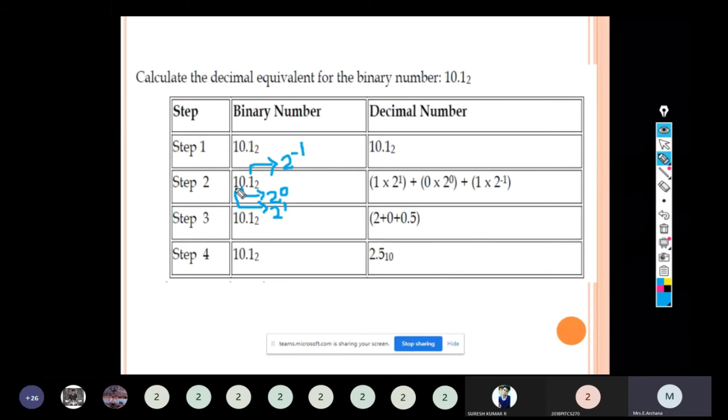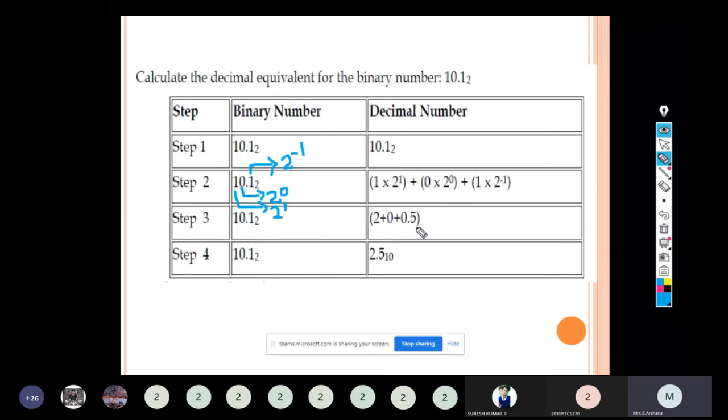So start from the first bit of 10.1. 1 into what is the weightage? 2 power 1, plus 0 into 2 power 0, plus 1 into 2 power minus 1. 2 power 1 is 2, 1 into 2 is 2. 0 into anything will be 0. 1 into 2 to the power minus 1, what is the meaning? 1 by 2, so the value will be 0.5. So 2 plus 0 plus 0.5 gives the value 2.5 to the base 10.